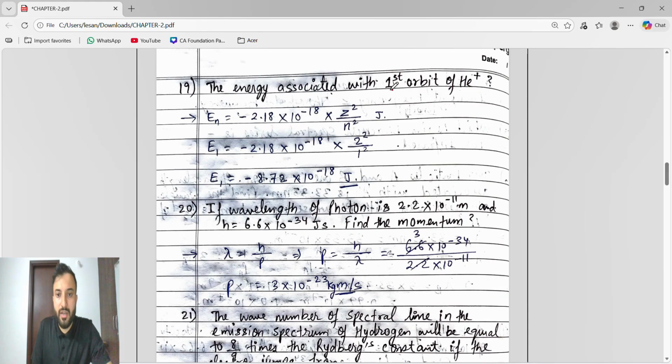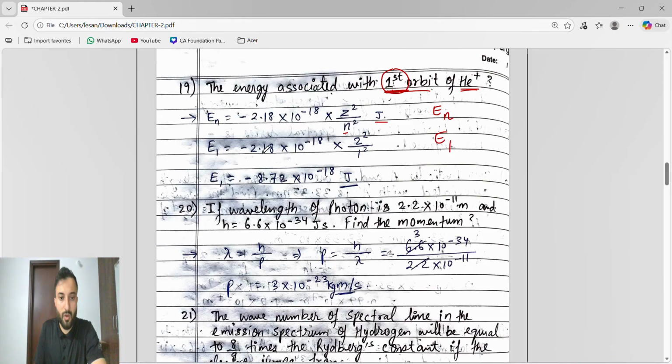The energy associated with the first orbit, guys. We know the formula for energy associated with the nth orbit. What is the formula? It is minus 2.18 into 10 to the power of minus 18 into Z square by n square joule. So Z is what? Atomic number. What is the atom? Helium is the atom. So what is the atomic number of helium? Hydrogen, helium. Atomic number of helium is 2. So Z is 2, 2 square. And n indicates what? N indicates the number of the orbit. So it's the first orbit. N is 1.